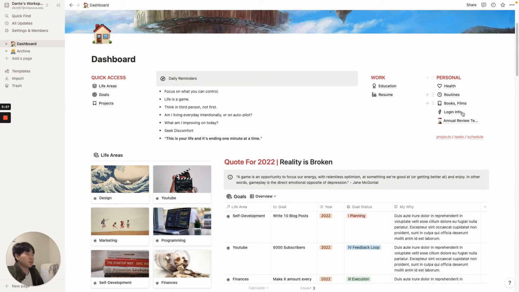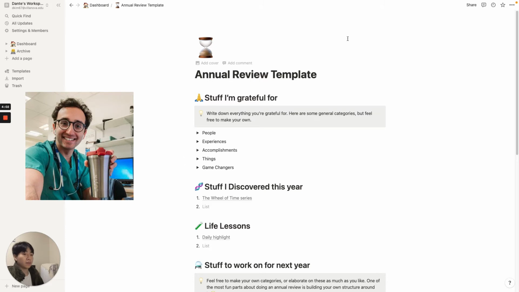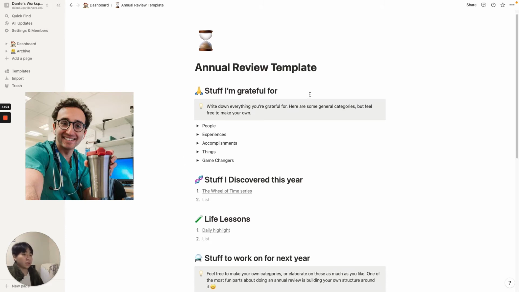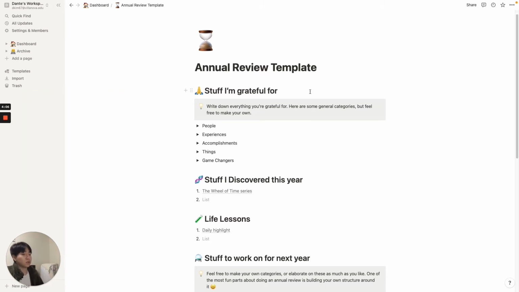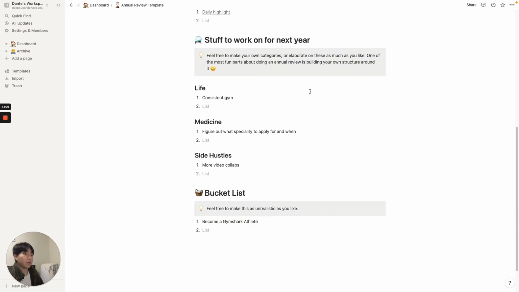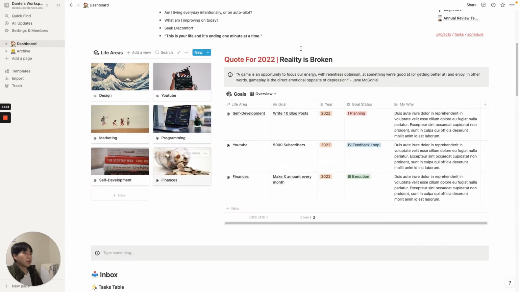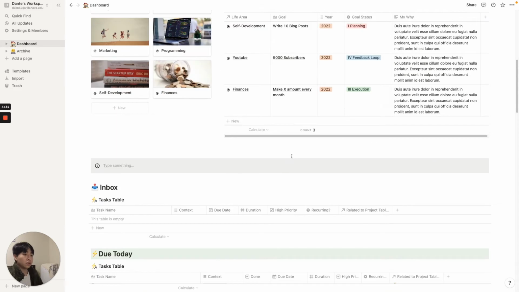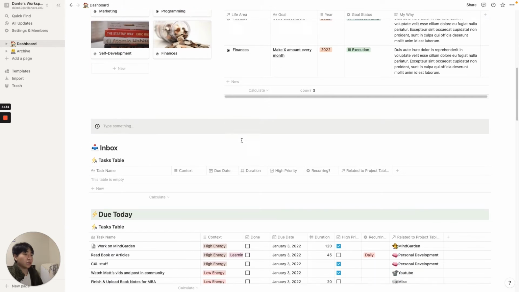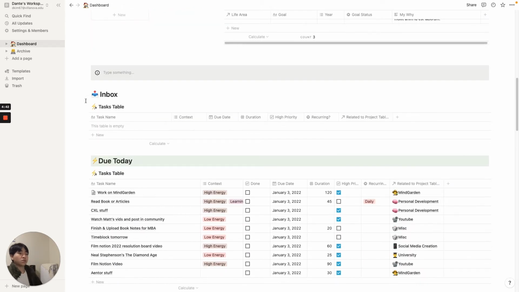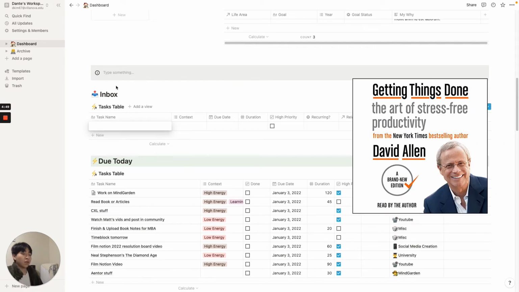And one of the last things I want to highlight in the personal section is this annual review template by Ali Abdaal, which I think is a fantastic way to reflect on 2021 and to think about what you want to do in the new year. Here I just have my New Year's resolution goals listed here. I haven't finished writing this page yet, but I will soon. And I just wanted to get to the main part with this Notion page, which is my getting things done system, which is how I manage all my tasks and to-dos.